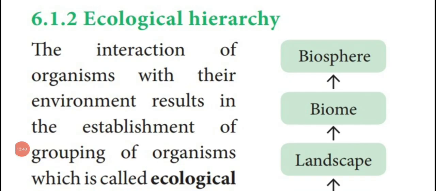Dear students, next we are going to see another important book-back 2-mark question. What is ecological hierarchy?